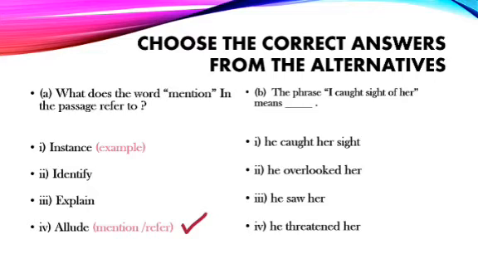Number B says the phrase "I caught sight of her" means. Well, this phrase means the writer could see her or saw her. So let us find out which is the correct one. He caught her sight. He overlooked her. He saw her. He threatened her. Number 3 is the correct one. He saw her.